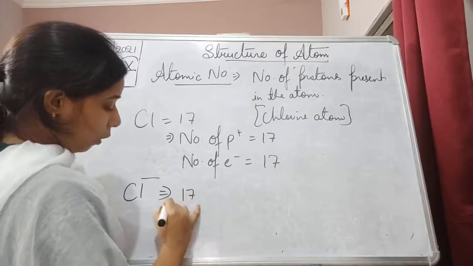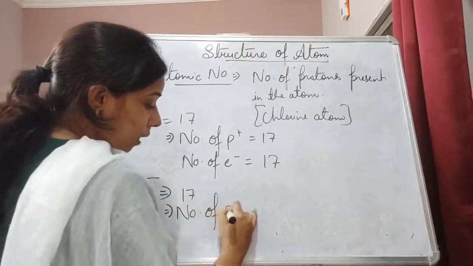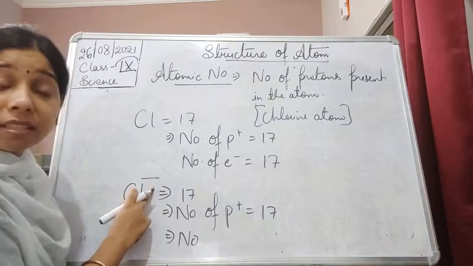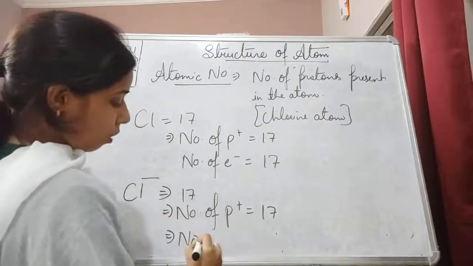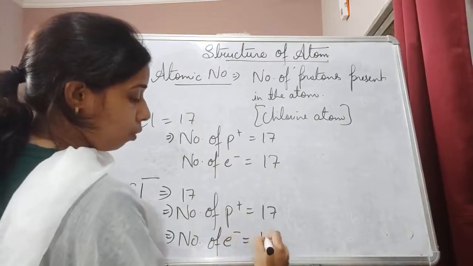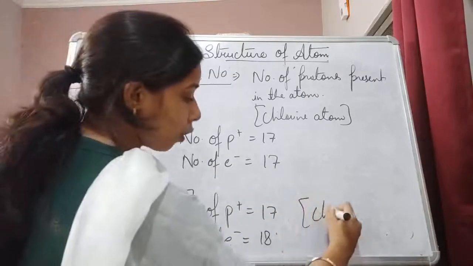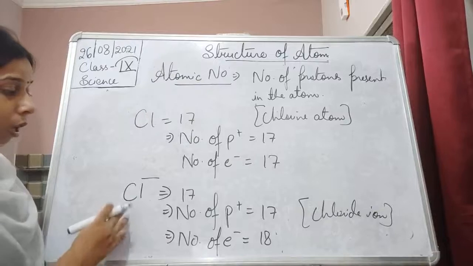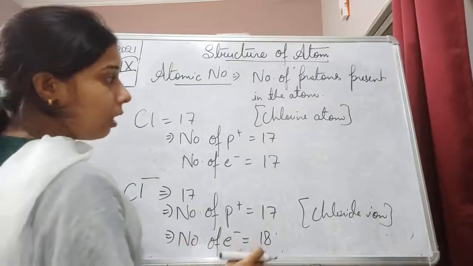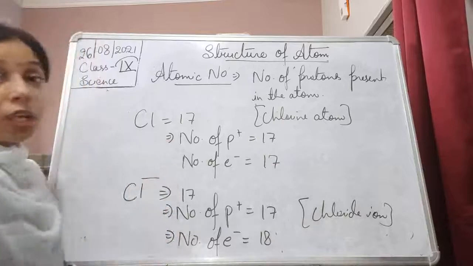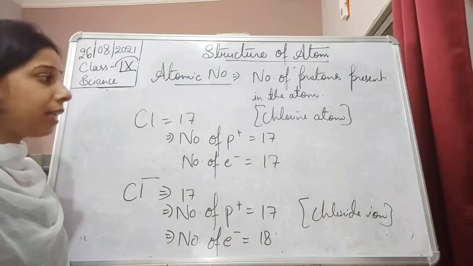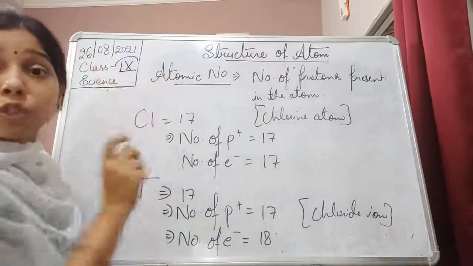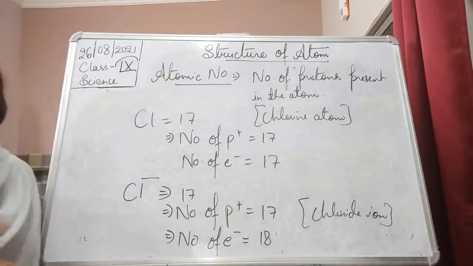It means here the number of proton is equals to 17, but the number of electron, this is a negative charge, it means it has accepted one more electron. So number of electron will be equals to 18. This is for chloride ion. Now chloride ion number of electron 18, but in case of a chlorine atom it is 17. It is because of that only we always say that atomic number is equals to number of proton present, because the proton never changes, it remains fixed.